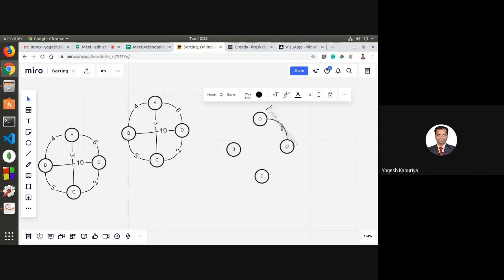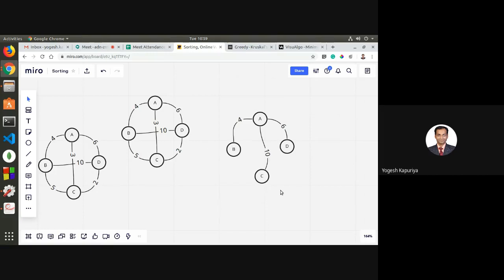So let us give a connection. Right, now they are connected.